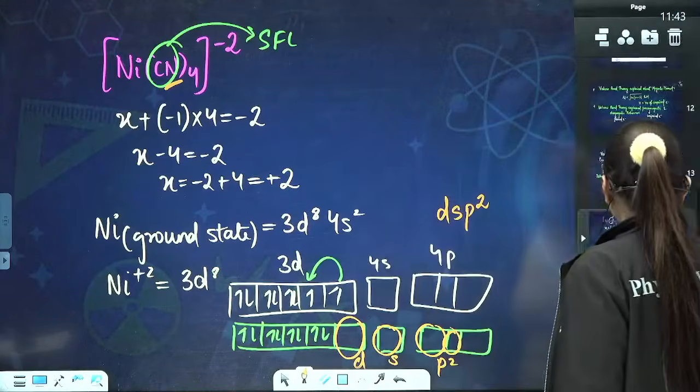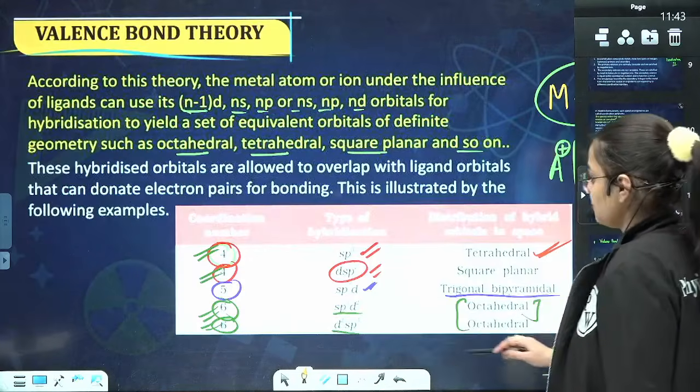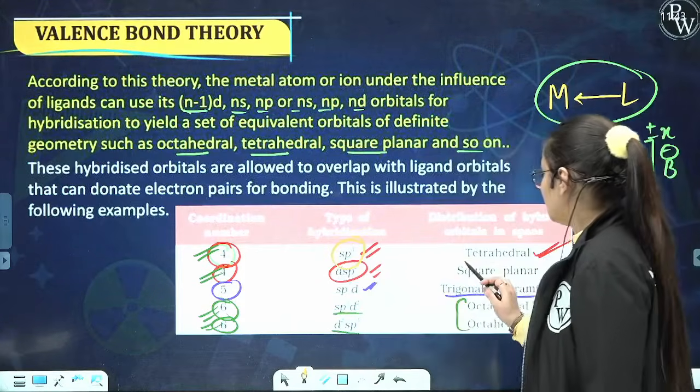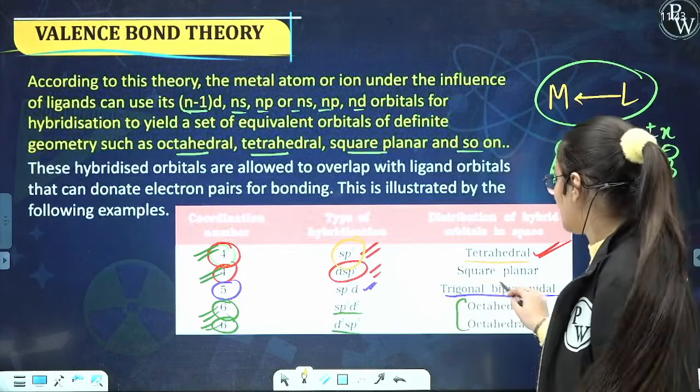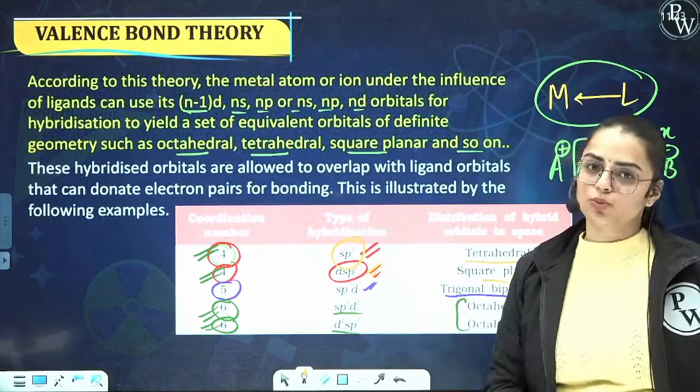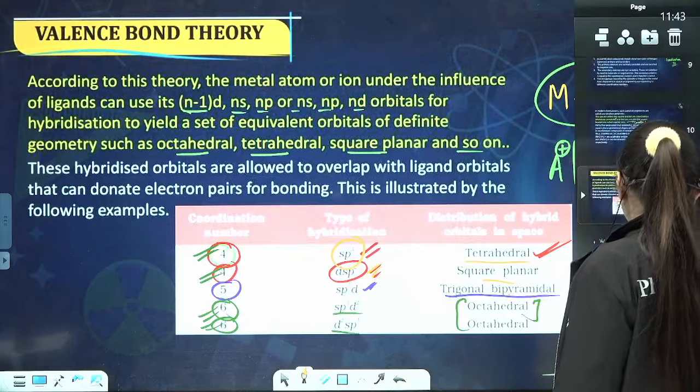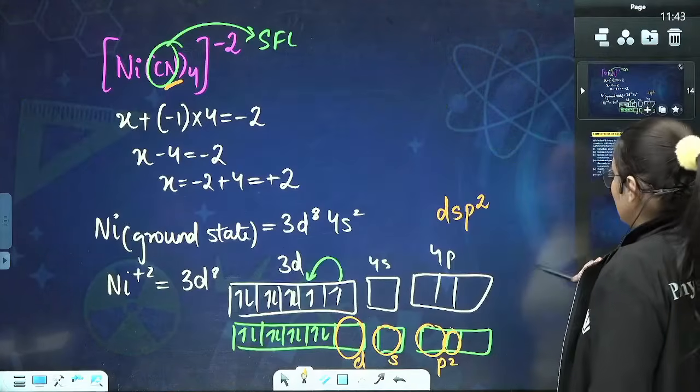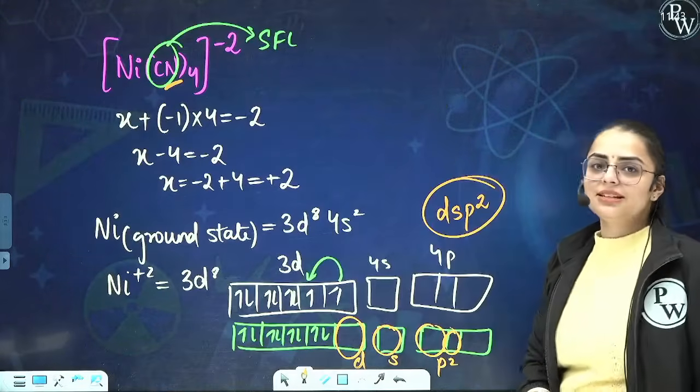Now see over here. sp3 will be for tetrahedral, and for square planar it will be dsp2. Is it clear to you, students? Great. So you can write it over here. Here we shall get the hybridization as dsp2.